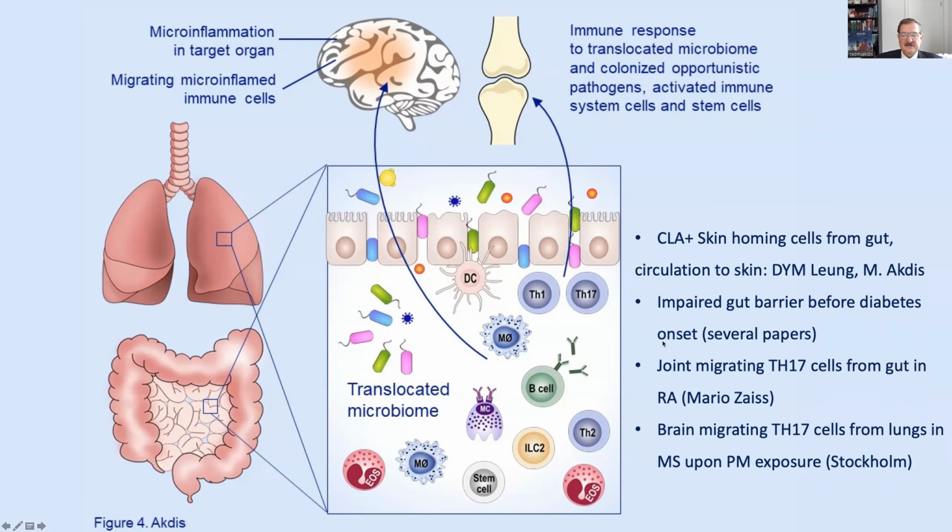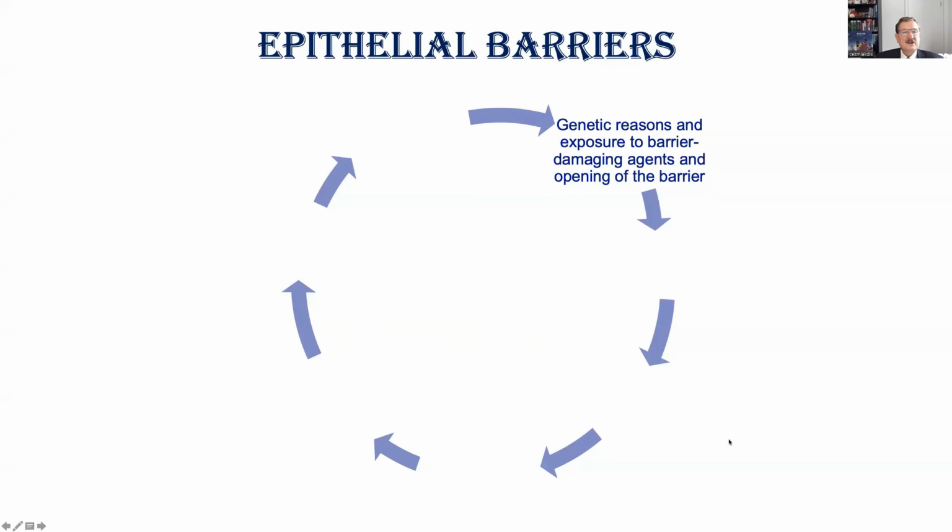There is several evidence for this, like CLA-positive skin-homing cells from the gut. This was the PhD thesis of Mübeccel, and Donald Deering worked on this area. Impaired gut epithelial barrier before diabetes onset, joint-migrating T helper 17 cells, brain-migrating T helper 17 cells were all reported.